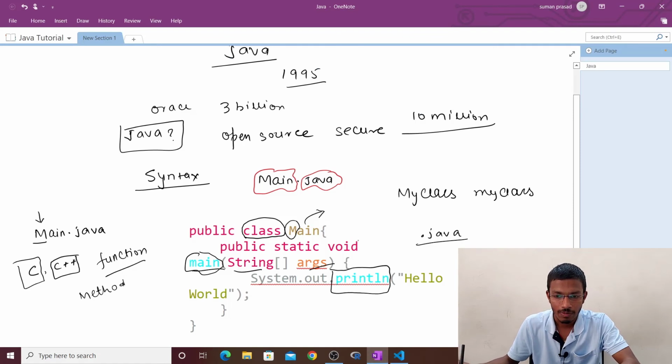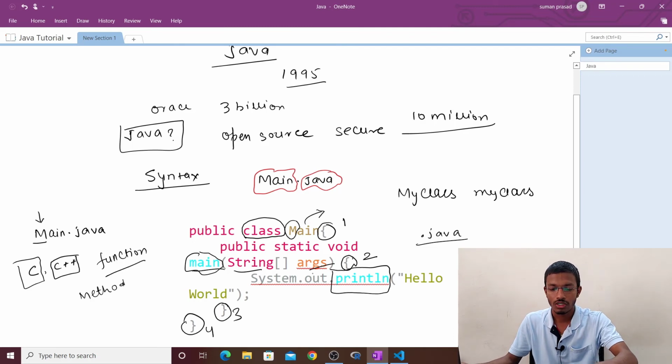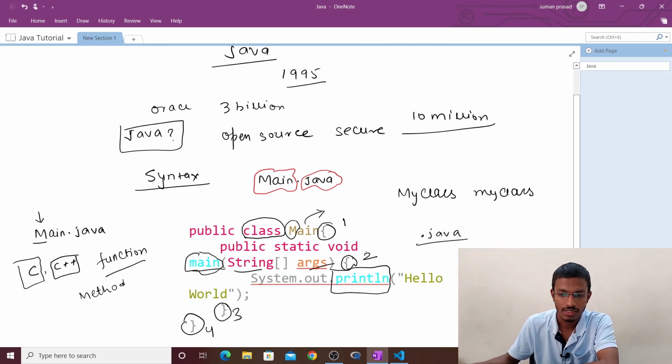Now these are the curly braces: 1, 2, 3 and 4. They mark the beginning and the end of a block of code.